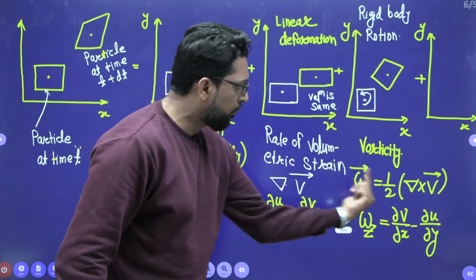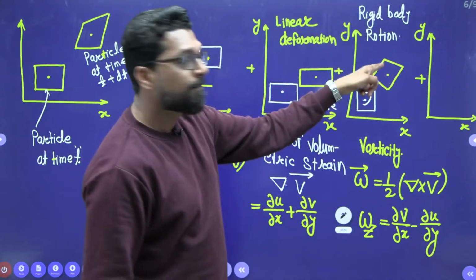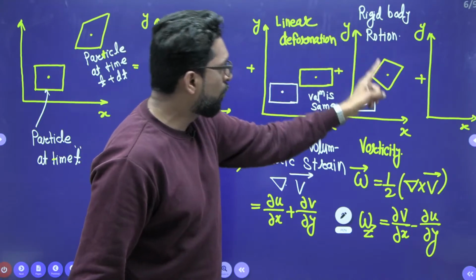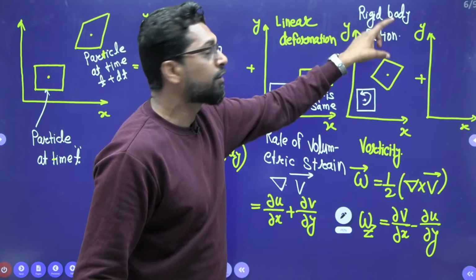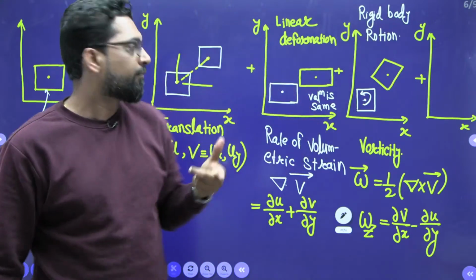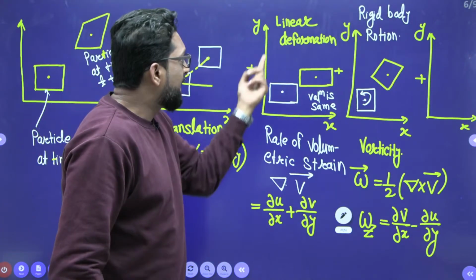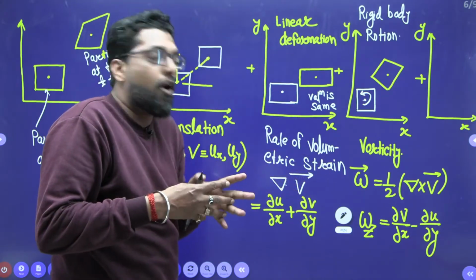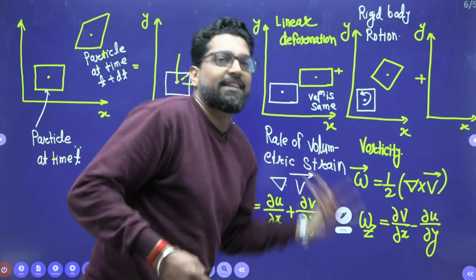From the information of vorticity, we have to judge whether a fluid particle will rotate like a rigid body or not. Now, if we think that the fluid element will deform linearly or not, we will check the volumetric strain rate.